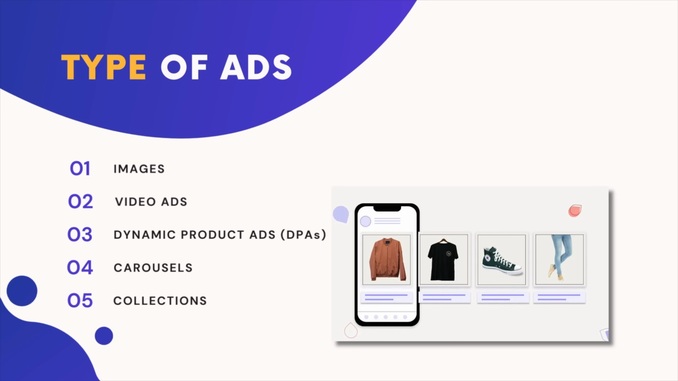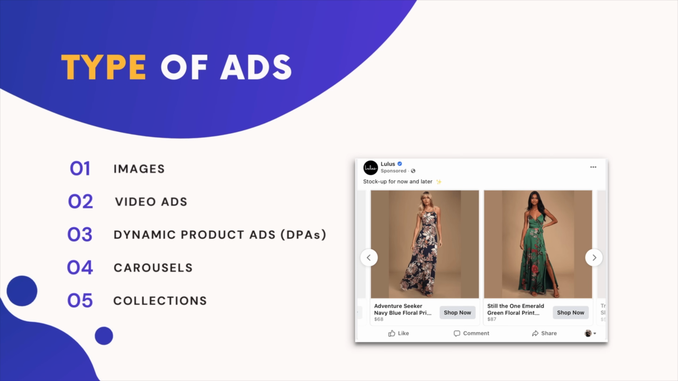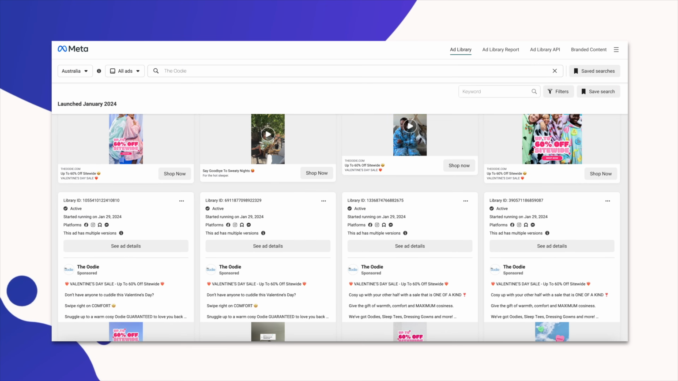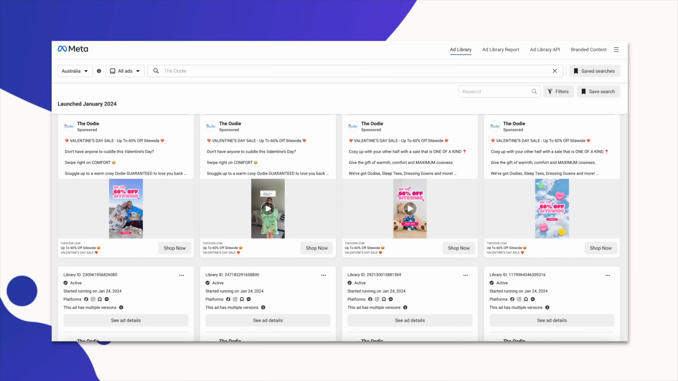Then you've got dynamic product ads. This is where we serve up the recent thing that people saw on the website, and it's much more like product imagery. Then we've got carousels, which is basically a series of images and videos. And finally, we've got collections, which is basically an in-platform experience. Truthfully, 90% of your budget, even more, is going to be images and video.